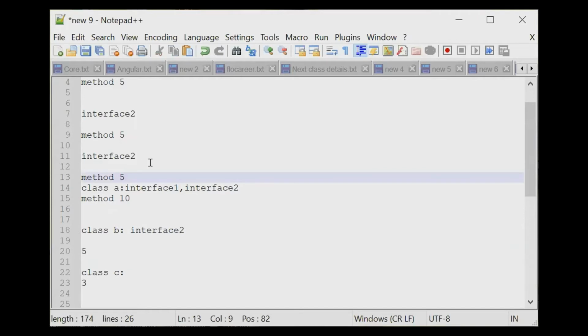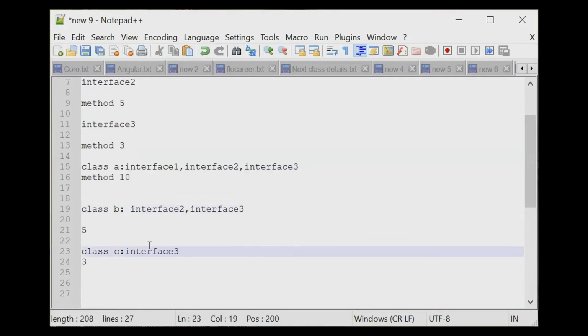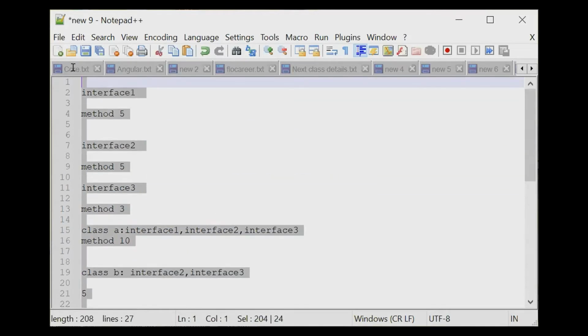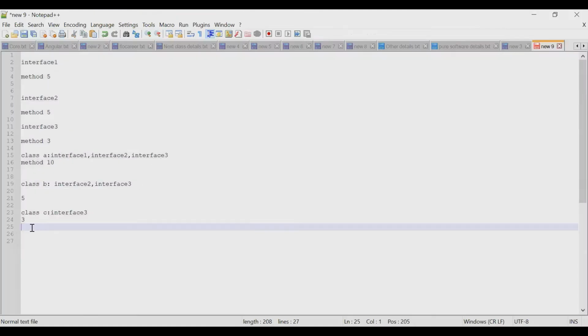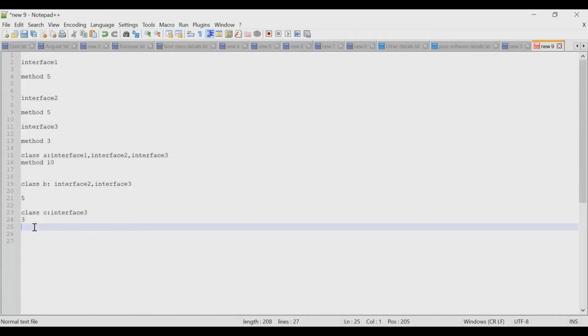I will take another interface, the third one, and here I will define a third method. What will happen now? I will inherit here, then I will inherit here, then I will inherit here. So this is what interface segregation is. It is clear to everybody what interface segregation is? Right, clear. Does anyone have a doubt about interface segregation?